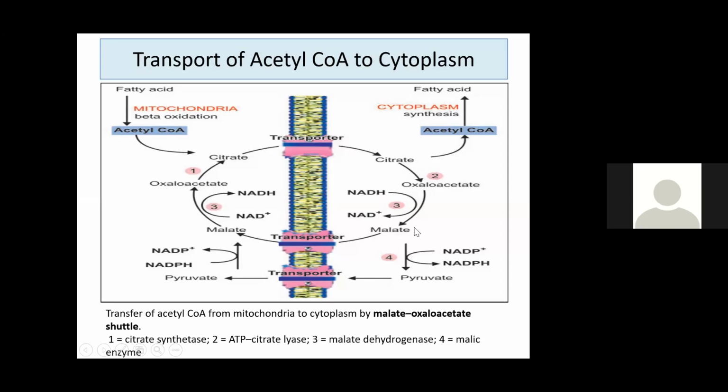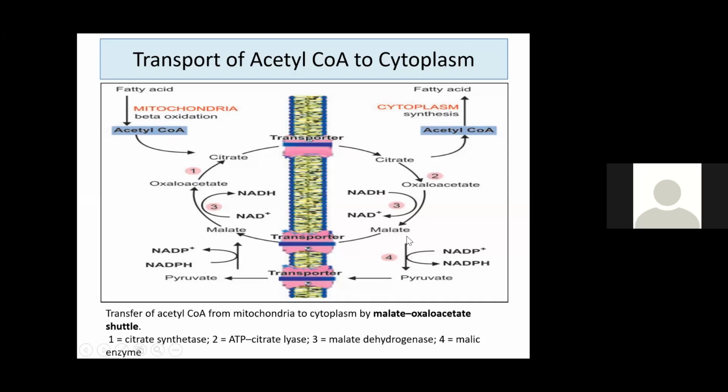That malate can be transported across the mitochondrial membrane. It enters into mitochondria. Again, in mitochondria, malate is reconverted to oxaloacetate in the presence of mitochondrial malate dehydrogenase. In that way, oxaloacetate is again available for combination with acetyl-CoA. In that way, the pathway repeats.